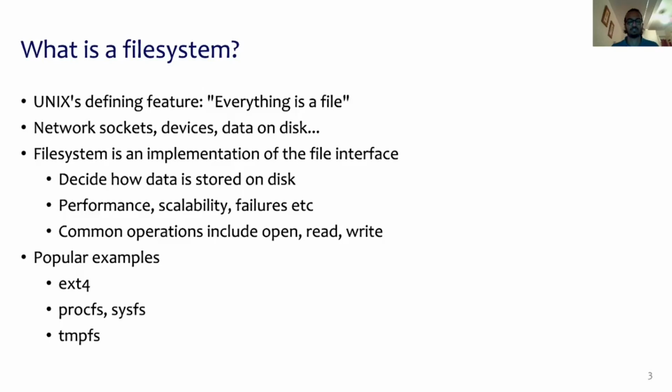The main attributes of any file system are that it should be high performant, highly scalable, and resilient to failures. Some common operations that every file system must provide include open, read and write. These operations allow us to open a file, read data from the file and write data back to the file. Some popular examples of a file system include ext4, which is used to store data on disk and manipulate data that is stored on a disk.